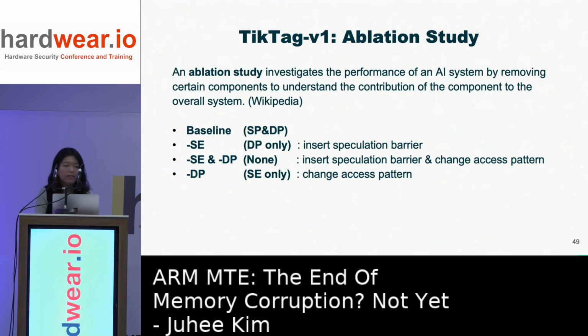In our case, since the baseline CPU has both speculative execution and data prefetching enabled, it would be helpful to disable one or both features to test whether the behavior persists. Speculative execution can be disabled by inserting a speculation barrier instruction, which blocks speculative execution of the instructions following the barrier. And data prefetching can be disabled by changing the access pattern.